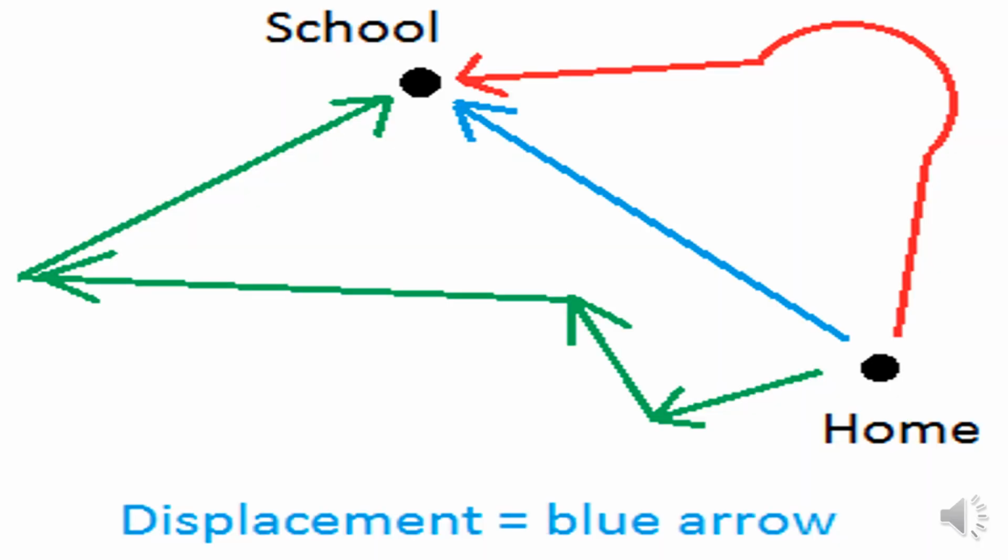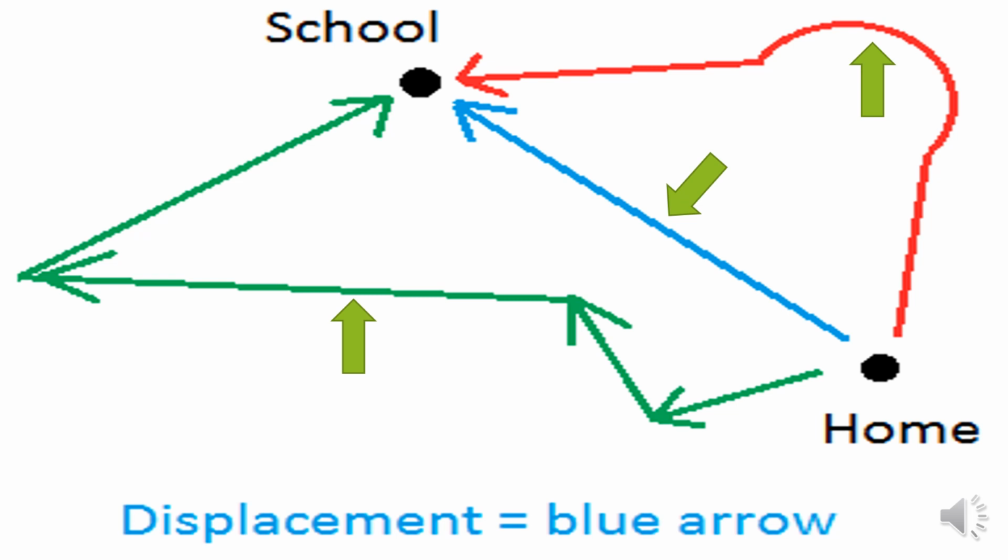Now see the examples. From your home to school, the green arrow shows one path which can be taken. The red arrow also shows a path which can be taken. But the blue arrow is the shortest path, so the blue arrow becomes the displacement.